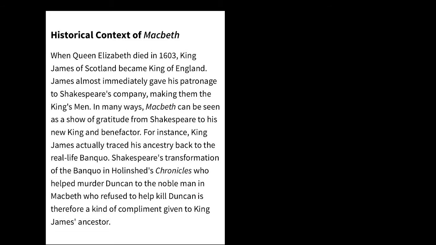In the play, Duncan is presented as a nobleman, while in real terms, if you take up the real source, that is Holinshed's Chronicle, Duncan is presented as a king who is not qualified to become a king. So, this was seen as a compliment given to King James' ancestry.